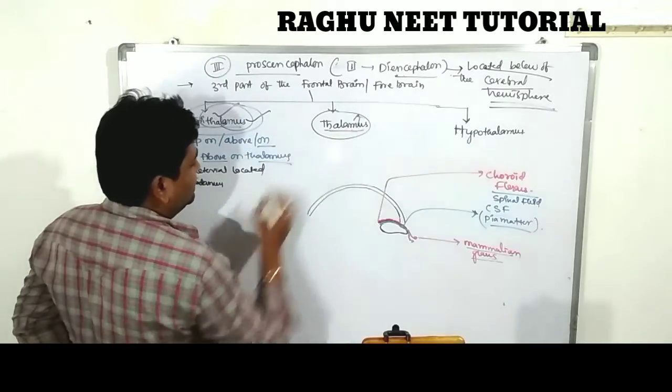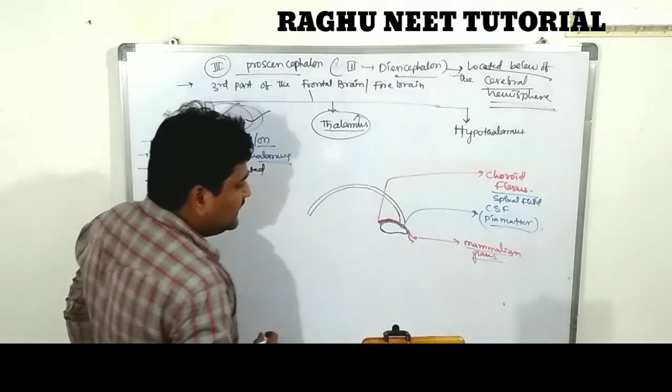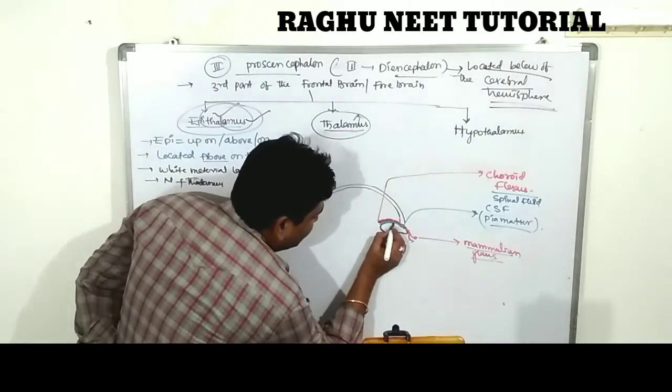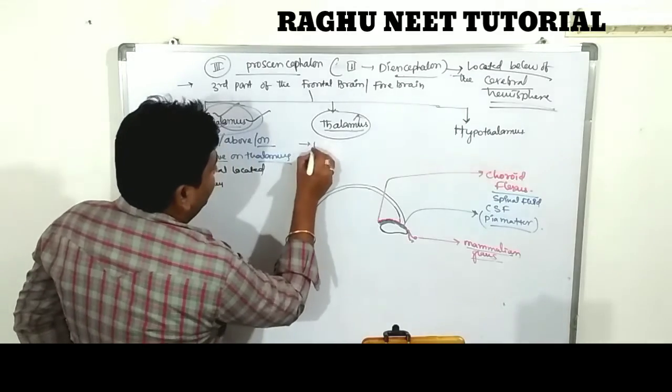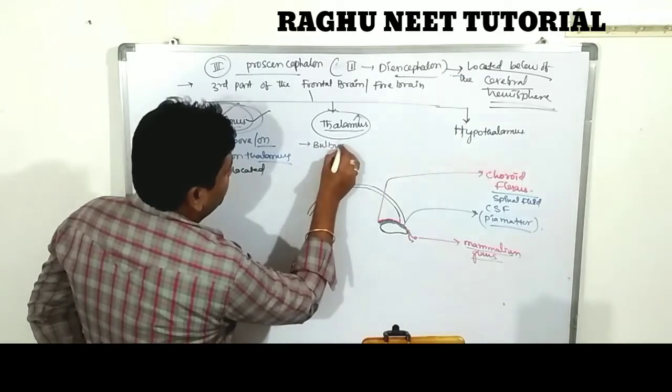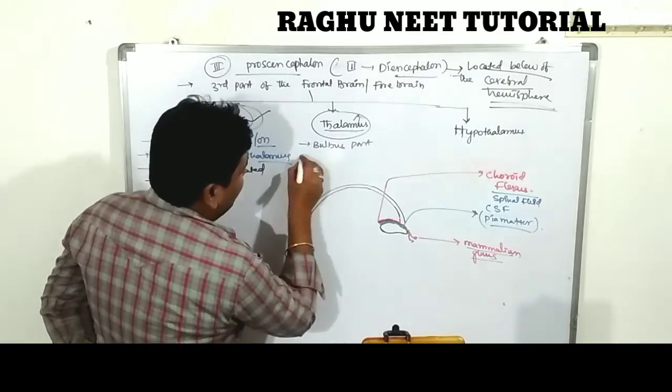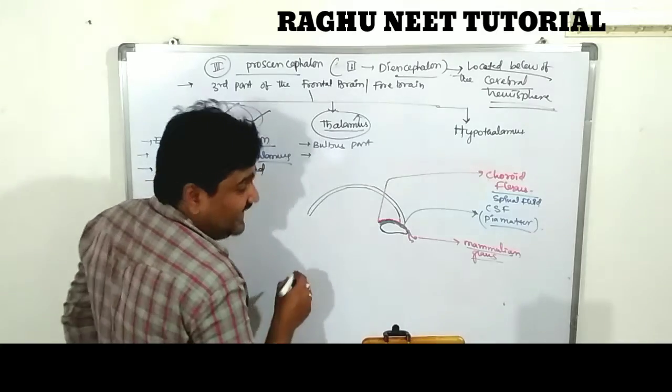Next one is the thalamus. So what is the thalamus? The thalamus is a bulbous part. It acts like a coordinator or relay center.